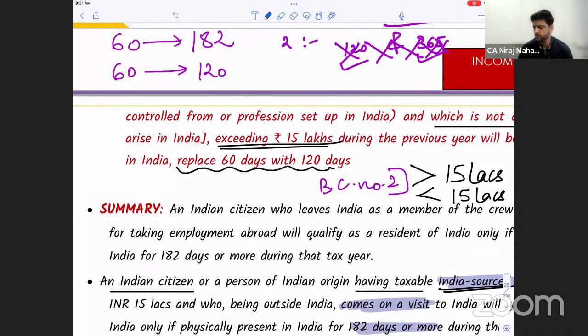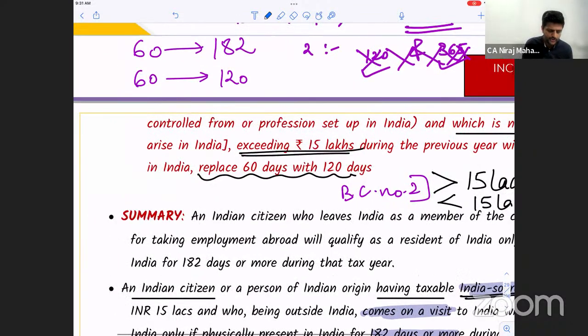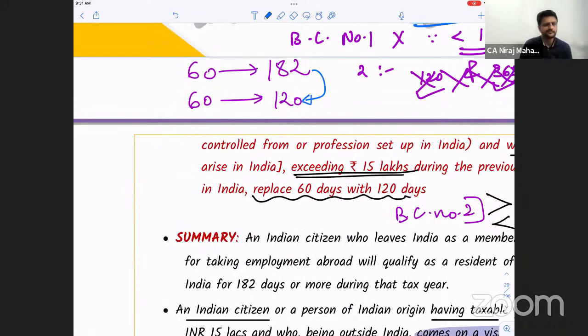It is strict. Why? Because you are reducing the number of days to 120.